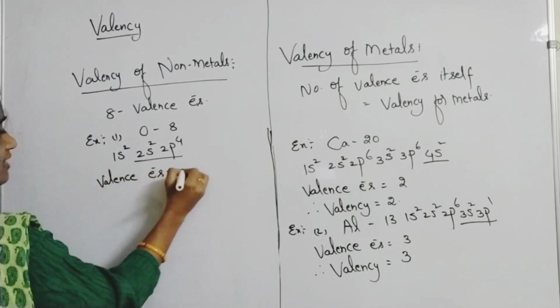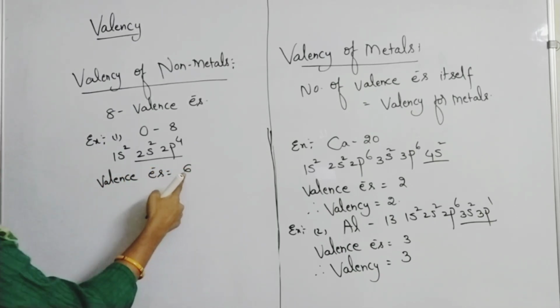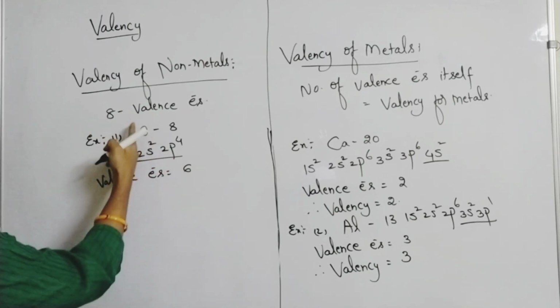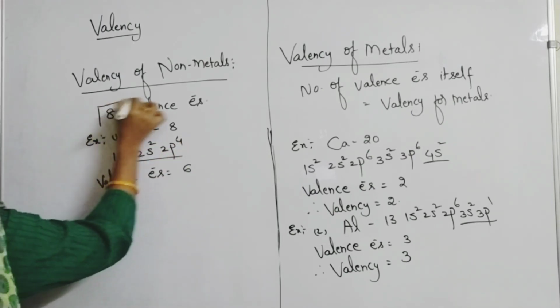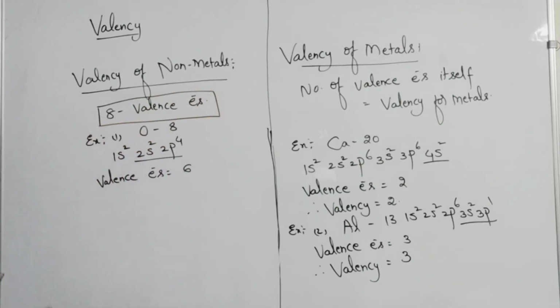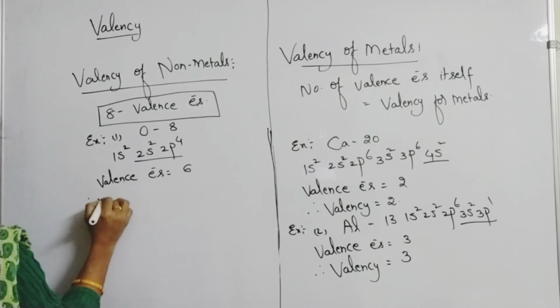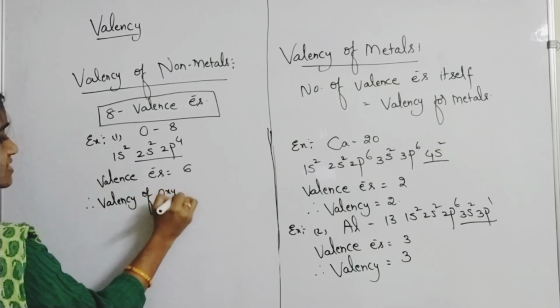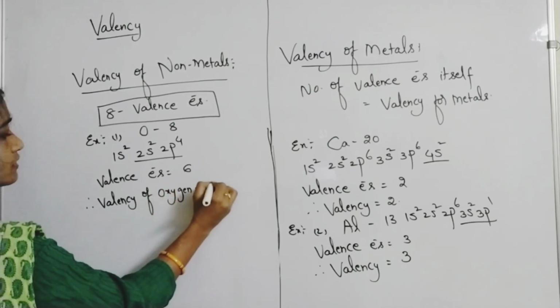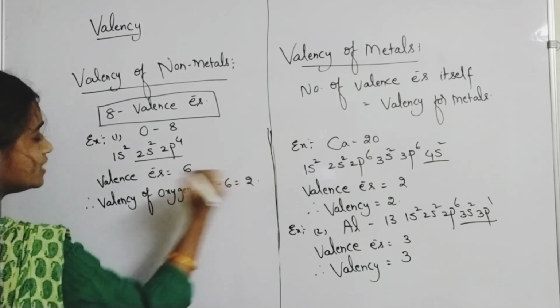Valence electrons are 6, and 6 is greater than 4. So oxygen is a non-metal. For non-metals, the formula is 8 minus valence electrons. Please remember that formula. So the valency of oxygen is equal to 8 minus 6, which is equal to 2.